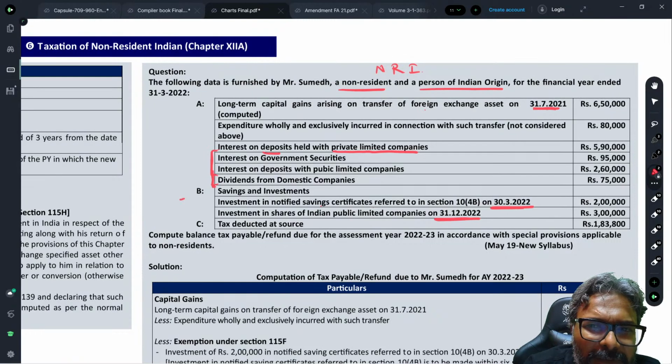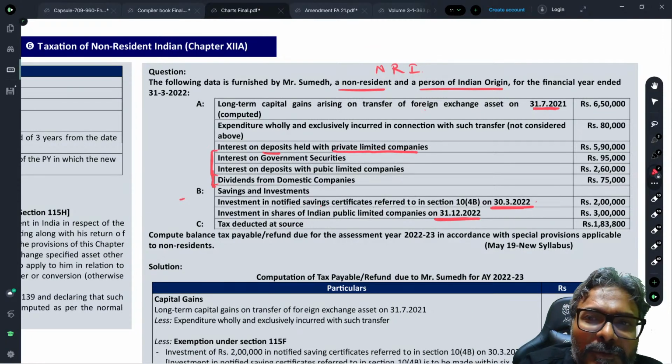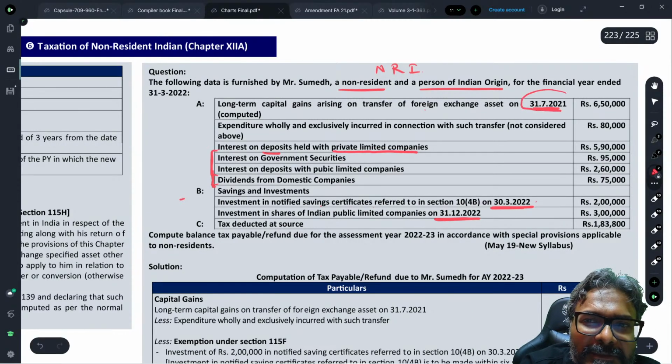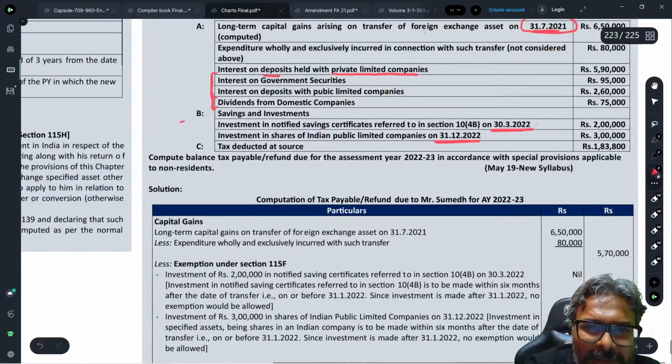Both of them, be it 30th of March or 31st of December 2022, if you compare from this date, is it going beyond 6 months? Answer is yes. And the fact that it is going beyond 6 months, students, you will not be eligible for the exemption which we have discussed under Chapter 12A. No exemption would be applicable under Chapter 12A.